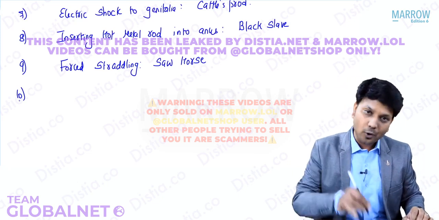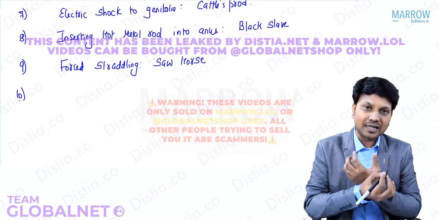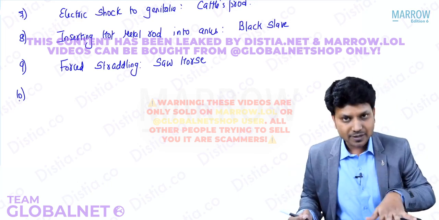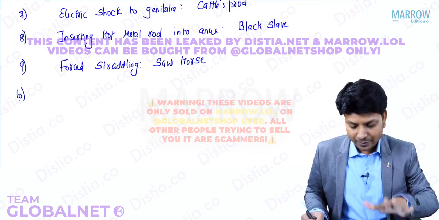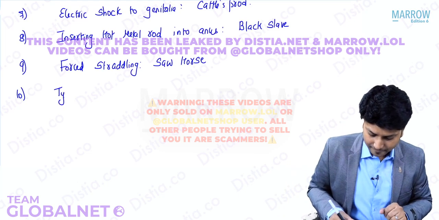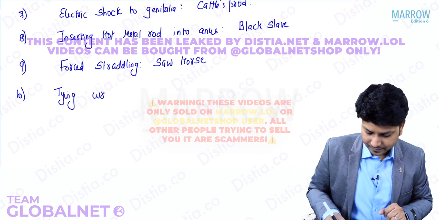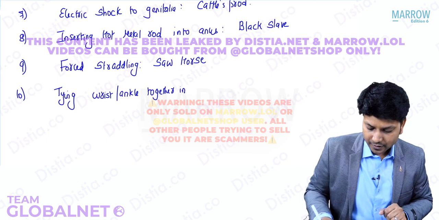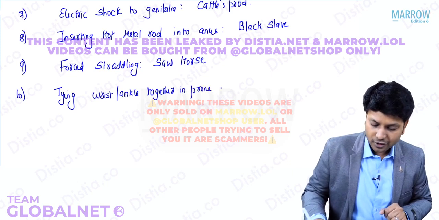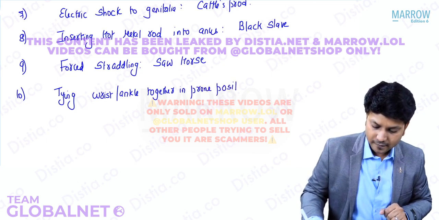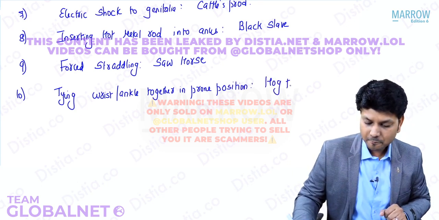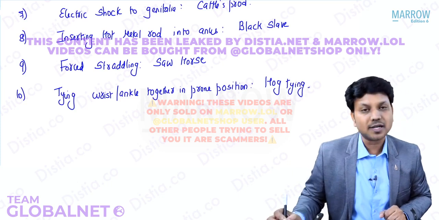There is one more important thing, which was asked recently in the INICT examination. The person will be in a prone position. The hands, the wrist and the ankle will be tied behind. Tying the wrist and ankle together in a prone position, we call this hawk tying, right? We call this hawk tying.